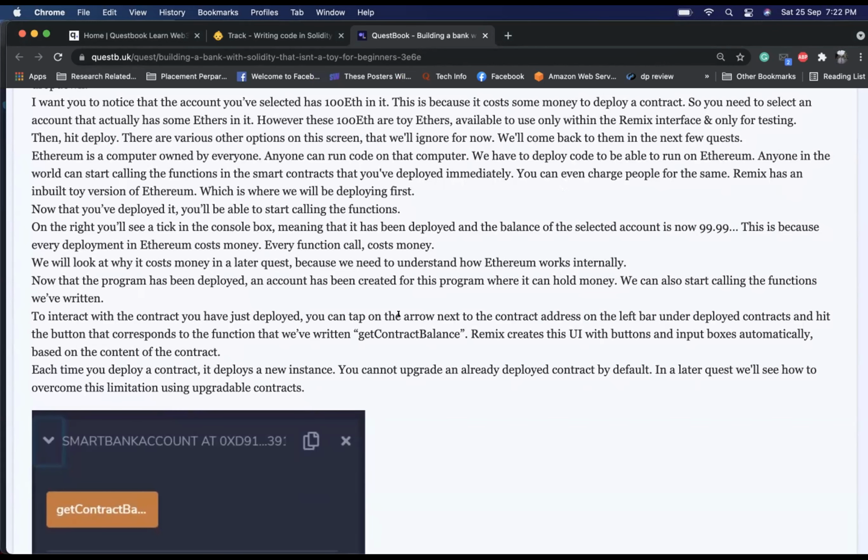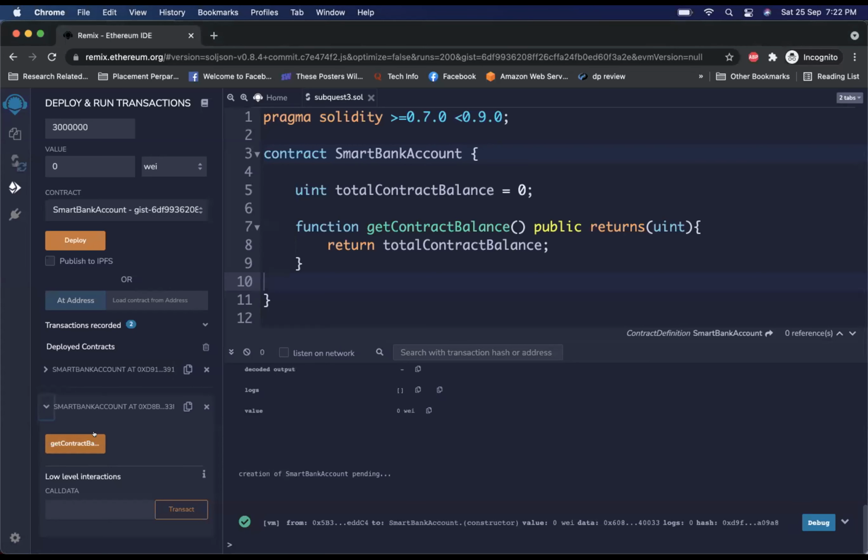We can start calling the functions we have written. To interact with the contract you have just deployed, you can tap on the arrow next to the contract address on the left bar under deployed contracts and hit the button that corresponds to the function that we have written, get contract balance. I tap this. Yeah.